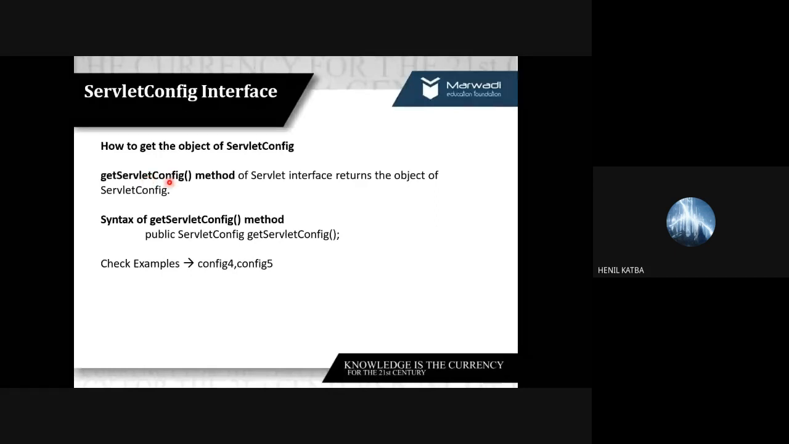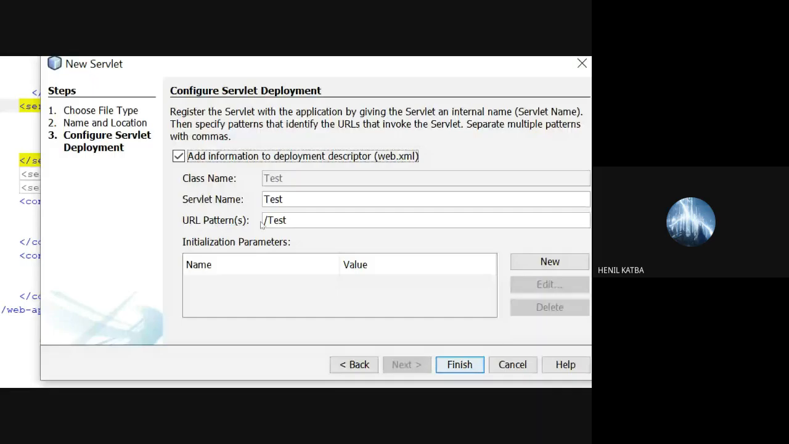Look at here. Suppose I am creating a servlet. I'll right click on the default package and create a new servlet, and I'll give the name. I'll add the information, and you can see the down portion. It says initialization parameter. Can you see it? I can click on new and give the parameter name.